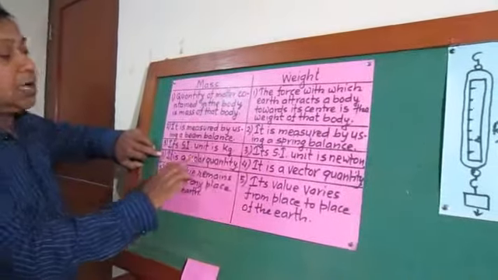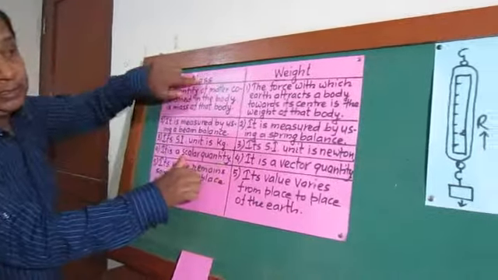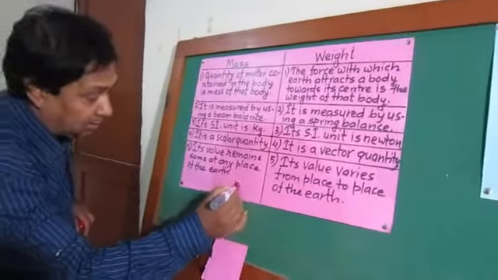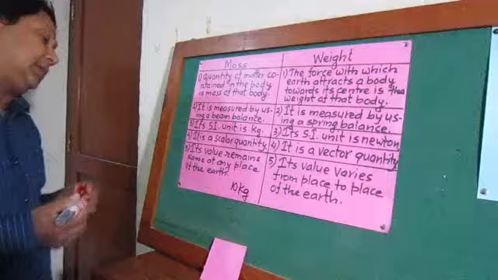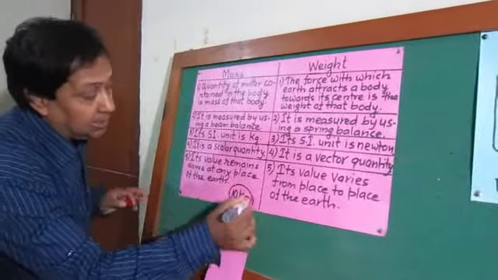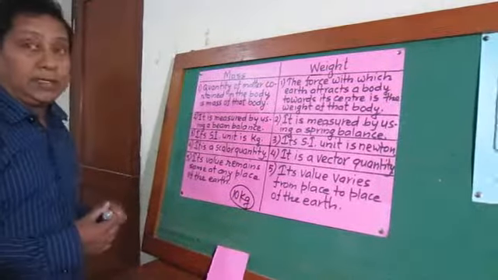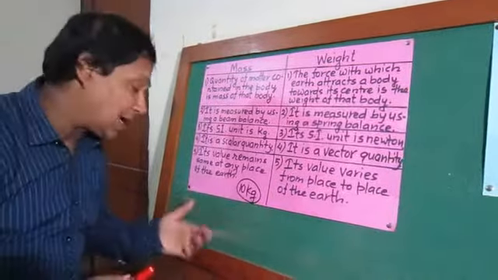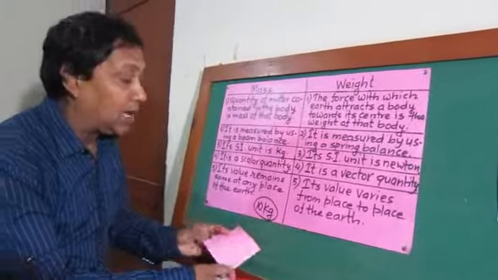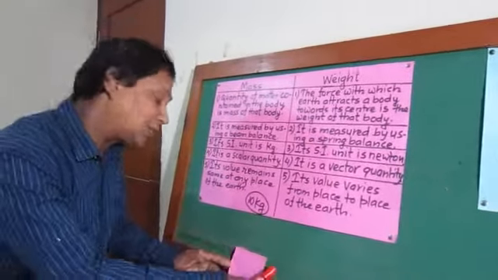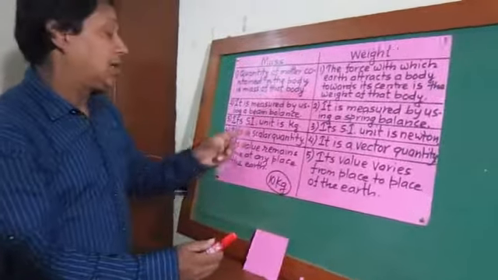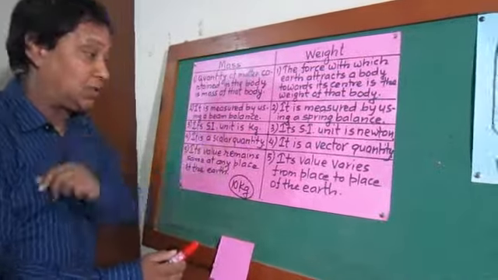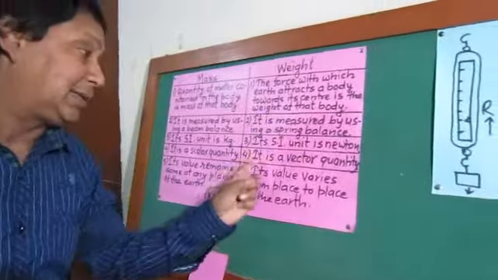Number 4, mass is a scalar quantity. Why is it a scalar quantity? If someone says that the mass of a body is 10 kilograms, what does it mean? It means this 10 kilograms is the magnitude of the mass. But mass is the quantity of matter. How can we say that this much quantity of paper has a particular direction? We cannot expect a direction for the quantity of matter. That's why it has no direction, so it is a scalar quantity. It has only magnitude. But weight is a vector quantity.